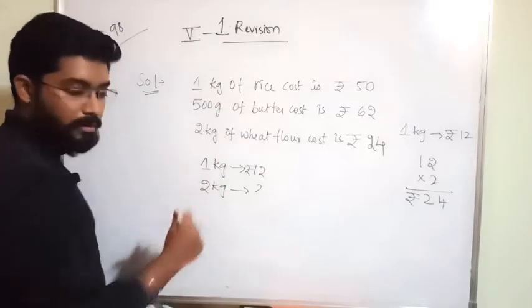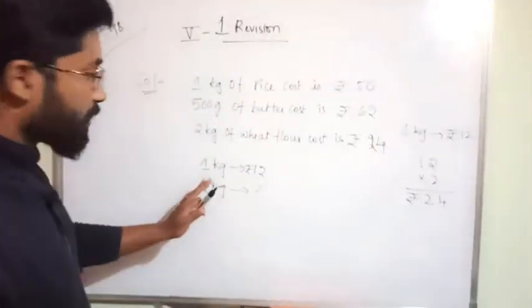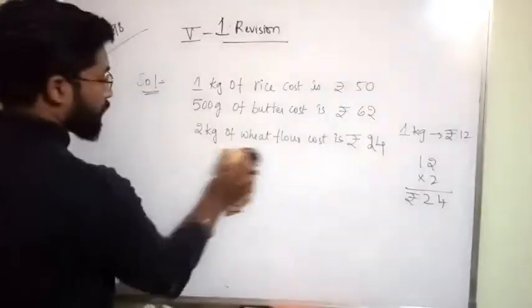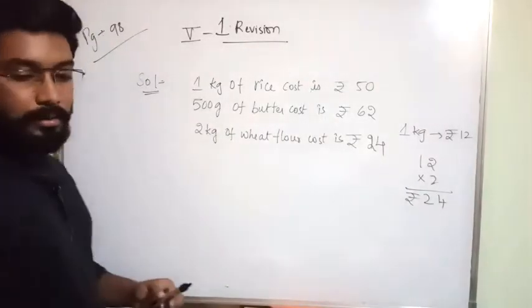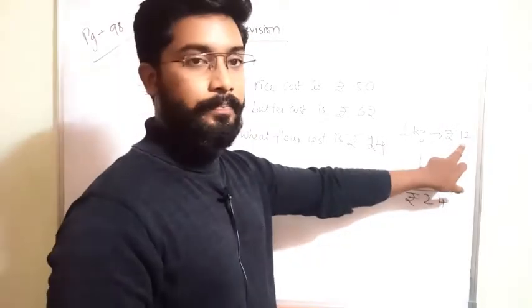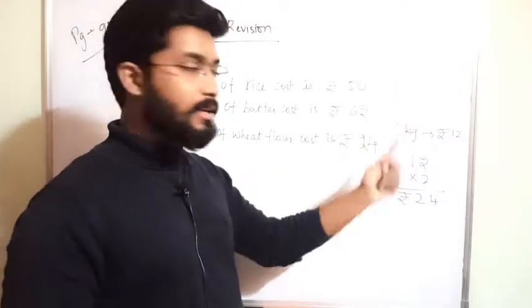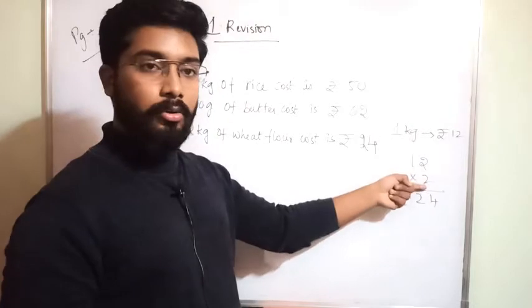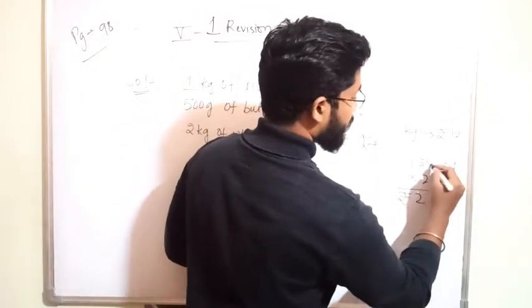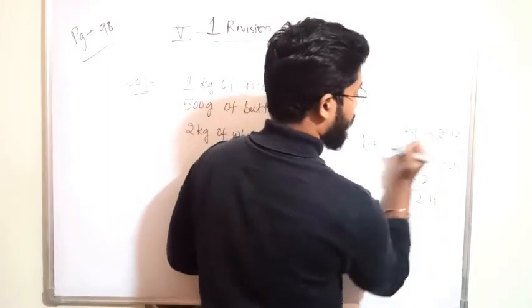Instead of doing all this, which is a bigger level of answering, I will say it very simply. For 1 kg it is 12 rupees, no? For 2 kgs you have to multiply it with 2. Cost into, this is cost. What should you do here? I am writing here clearly.